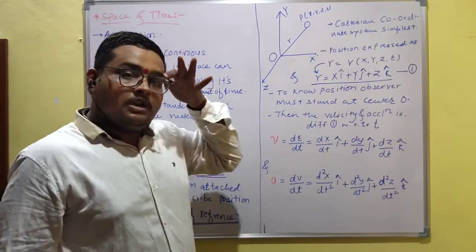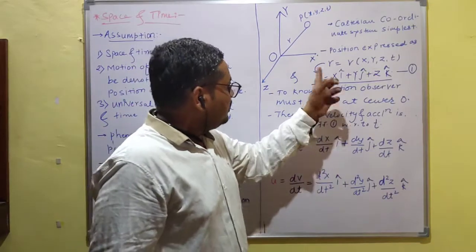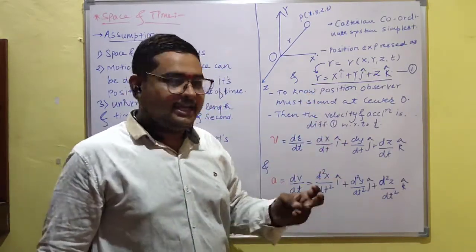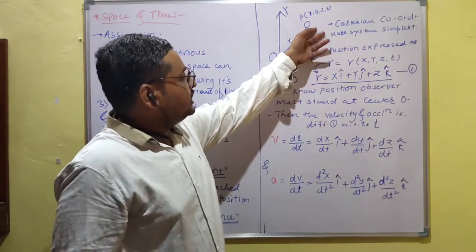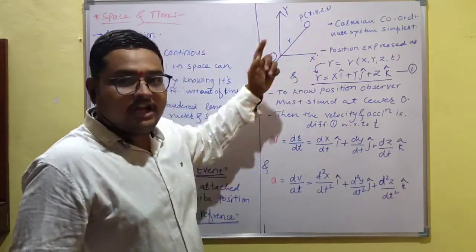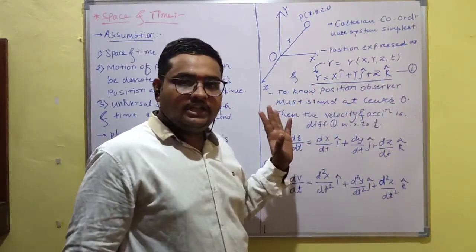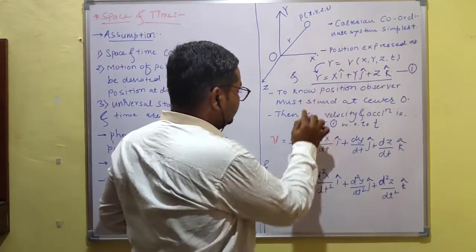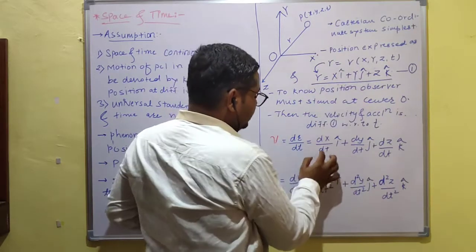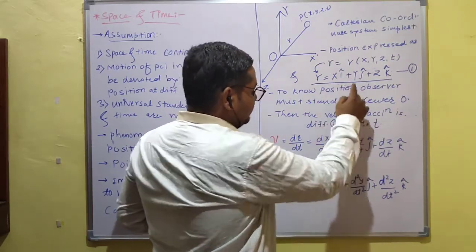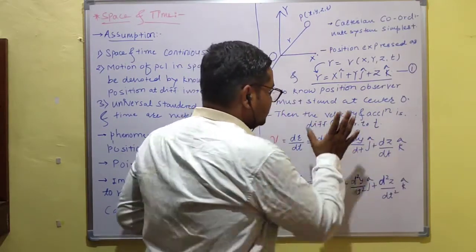Then we have got this expression. Then we can calculate the velocity and acceleration of this particle from it. How do we get it? Just differentiate equation 1 with respect to t. We have differentiated it: dr/dt = dx/dt i cap + dy/dt j cap + dz/dt k cap. We have simply differentiated it.